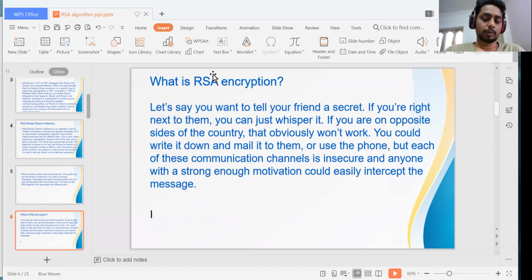If you are in another country, it's difficult to speak to each other. You can send mail or WhatsApp, but it's insecure, and another person can take your data easily. They can hack it, so we want to keep a strong password.